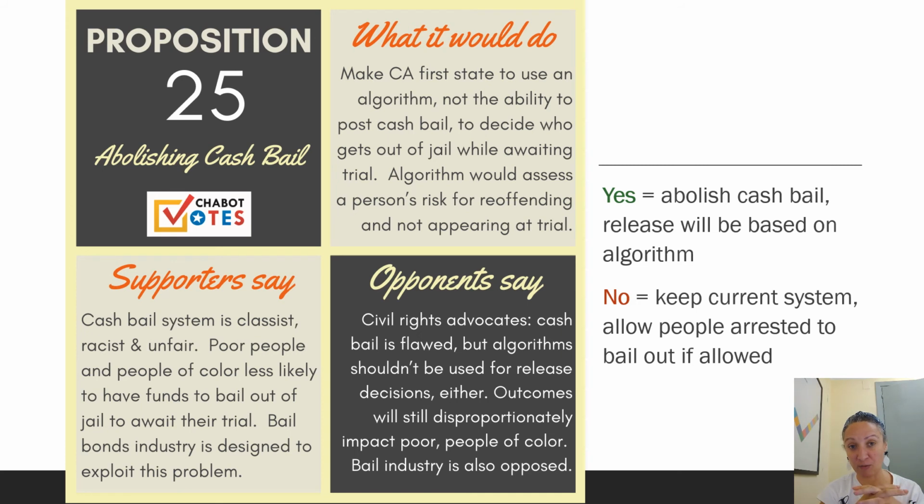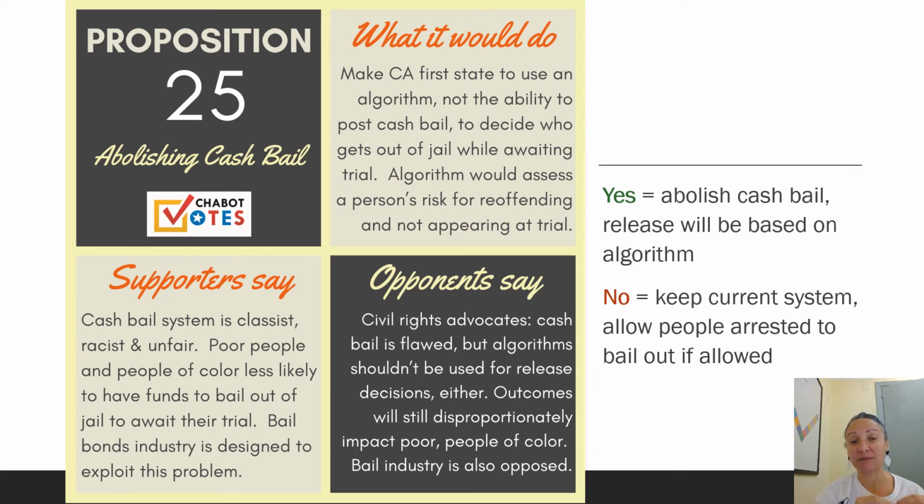So this algorithm would compute all those things, and that algorithm would determine whether or not someone should be released from jail while they await their trial, or whether or not they should stay in jail up until their trial.